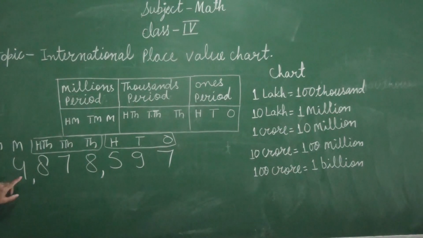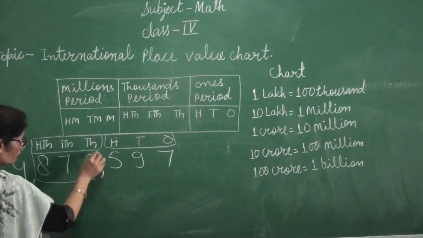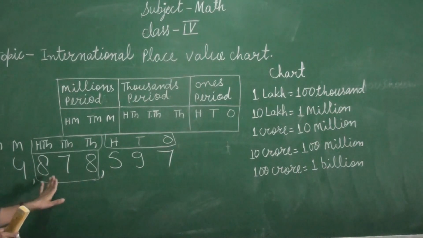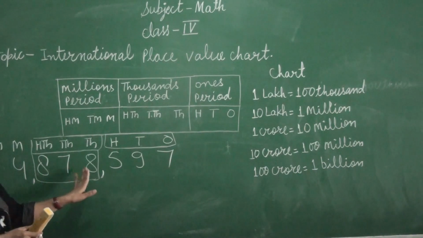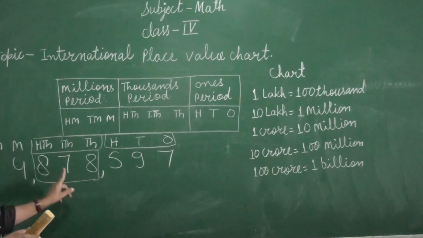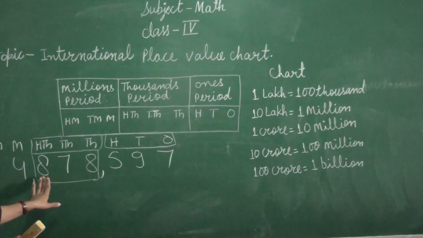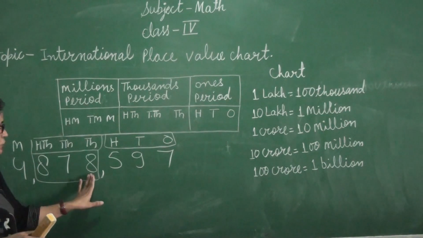So we can read this number. 4 million. How many million? 4 million. And this is the 1000 period. Then we can read only this number. What is written here? 878. 878,000.